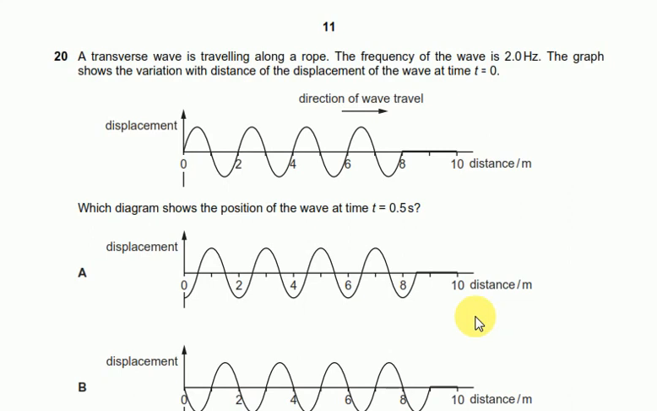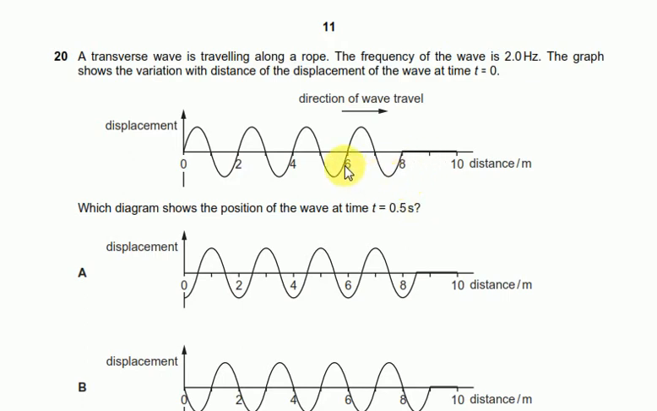Question number 20 says a transverse wave is traveling along a rope. The frequency of the wave is 2 Hz. The graph shows the variation with distance of displacement of the wave at time t equal to 0. Which diagram shows the position of the wave at time t equal to 0.5 seconds? So after 0.5 seconds, what would be the situation of this wave? The frequency is 2 Hz, so the time period is 0.5 seconds. So it's basically asking you, after one time period has passed, what will be the situation?